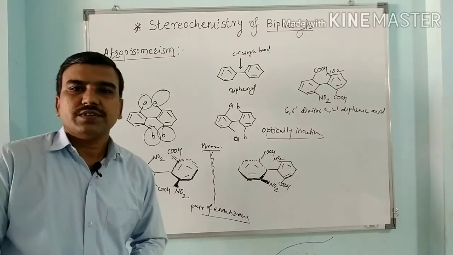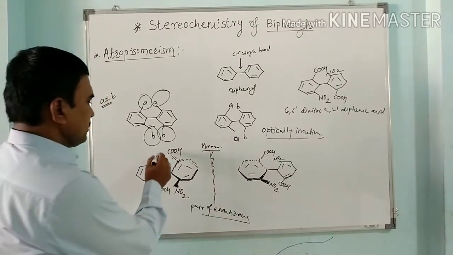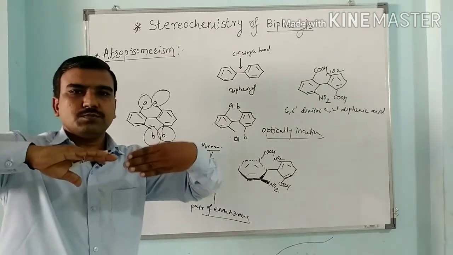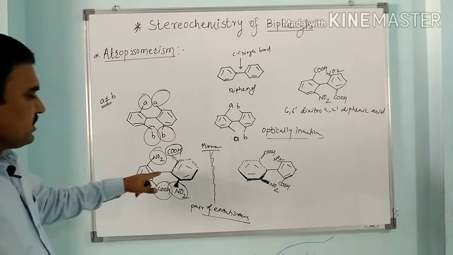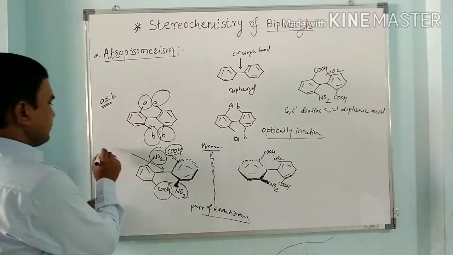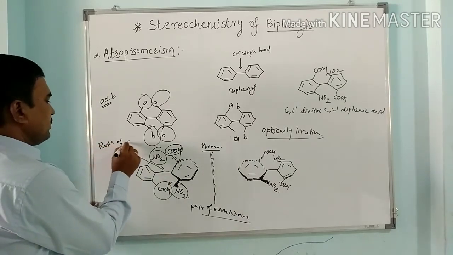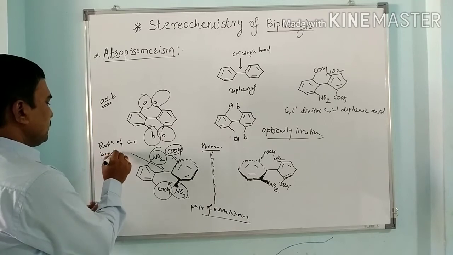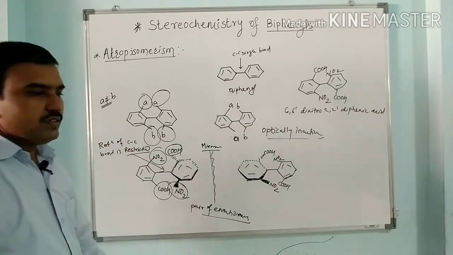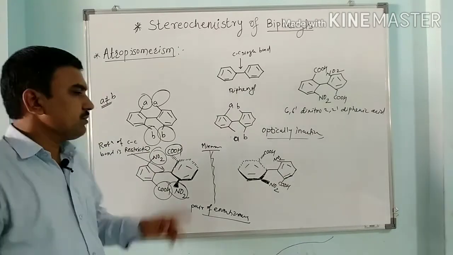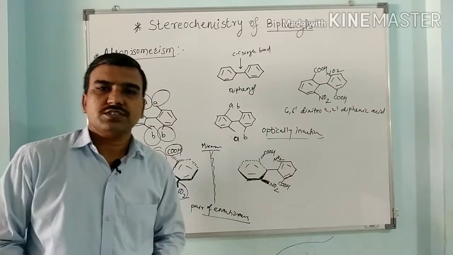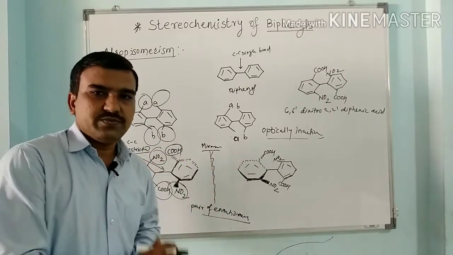Hence such biphenyls have bulkier ortho groups. Because of the repulsion between these bulkier ortho groups, both rings will lie like this, hence this bond rotation gets hindered. So this is restricted rotation. Rotation of the carbon-carbon single bond is restricted or hindered, and this hindered rotation of the single bond between biphenyls due to bulkier ortho substituents is called atropisomerism, and this phenomenon is called optical isomerism of biphenyls.